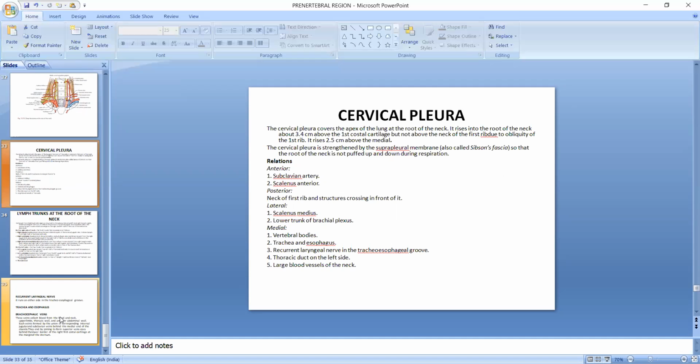And we have discussed all the prevertebral region, paravertebral region, root of the neck, phrenic nerve, and the cervical pleura, and the cervical plexus also.